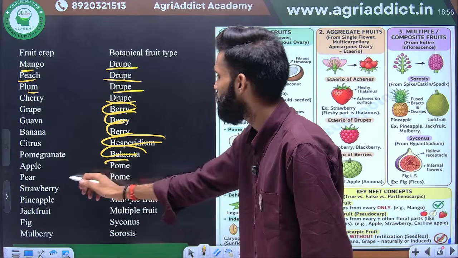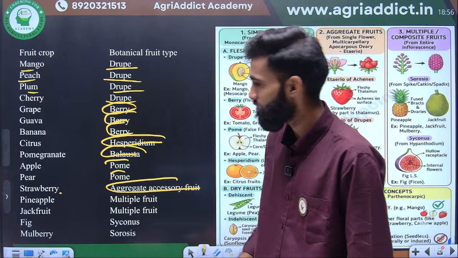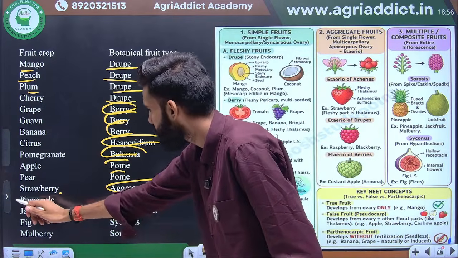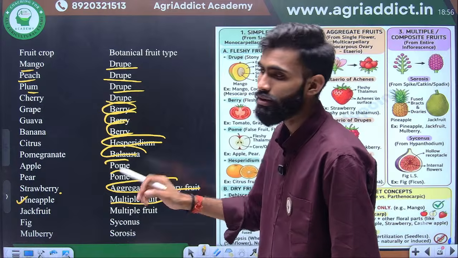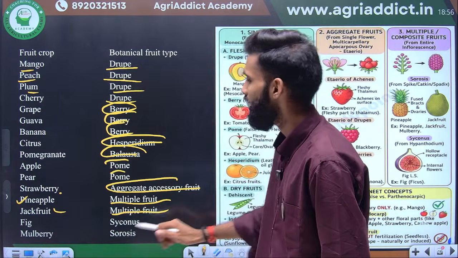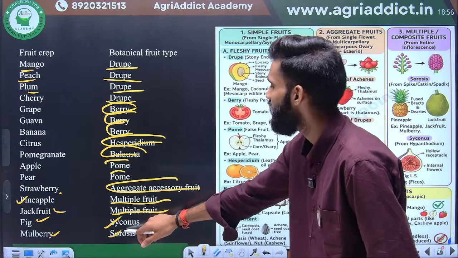Apple is a pome, pear is a pome, and strawberry is an aggregate accessory fruit. This is the aggregate type of fruit: single flower but multiple ovaries develop the fruit. Pineapple is a multiple fruit, where multiple flowers develop a single fruit. Jackfruit is again a multiple fruit. Fig is a syconus. Mulberry is a sorosis. These are the multiple types of fruits.